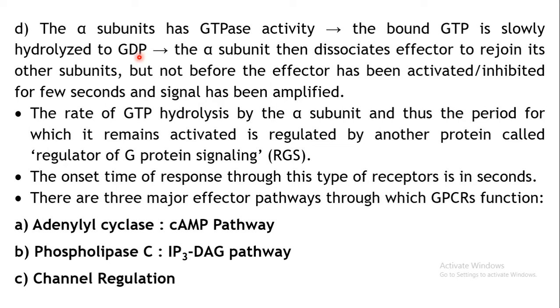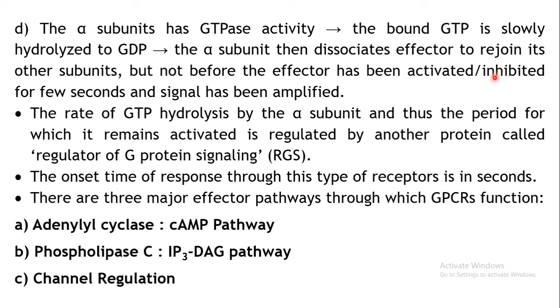Once it binds to your effector, maybe it is a transporter or some enzyme or ion channel or whatever it is, it will either activate or suppress it depending upon the type of action being shown. Slowly, as it produces some action on that effector, the alpha subunit with its GTPase activity will start hydrolyzing the GTP to GDP, and slowly it will get dissociated from that effector. But it will get dissociated only once that effector is either activated or inhibited.